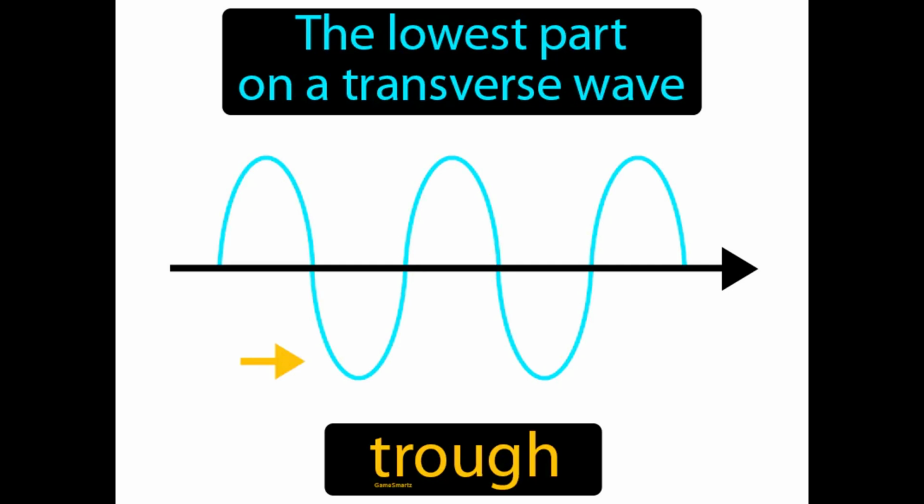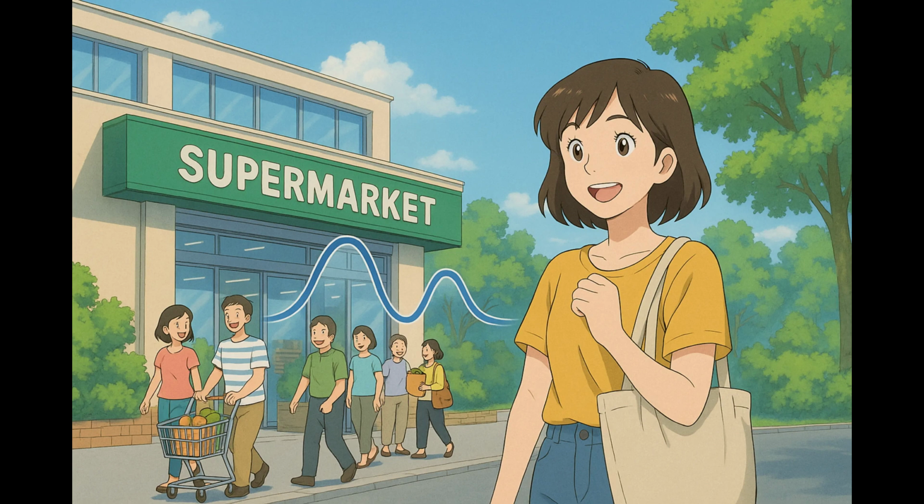The lowest part on a transverse wave is called the trough. A trough is the point where the wave is at its minimum displacement from the rest position. Imagine you're trying to find the best time to shop in a busy supermarket to avoid the crowds. This scenario is similar to identifying the trough in a transverse wave, which is the lowest point, just like finding the least busy shopping time.